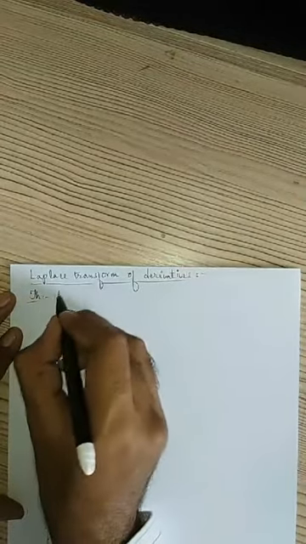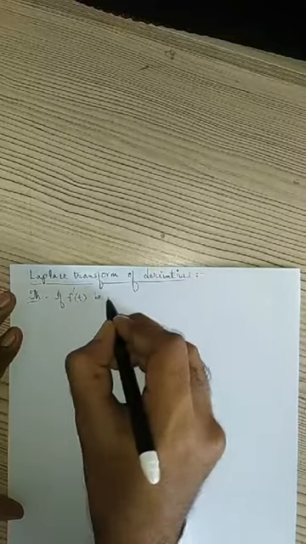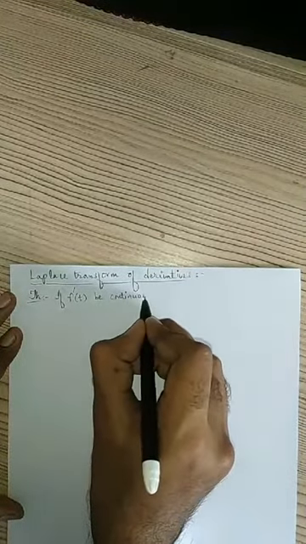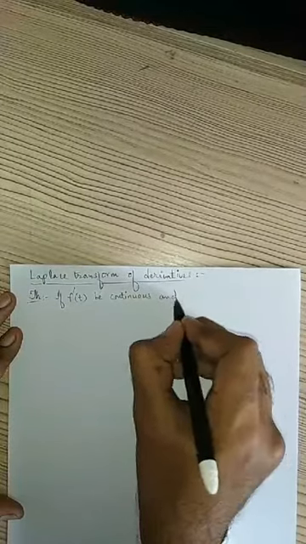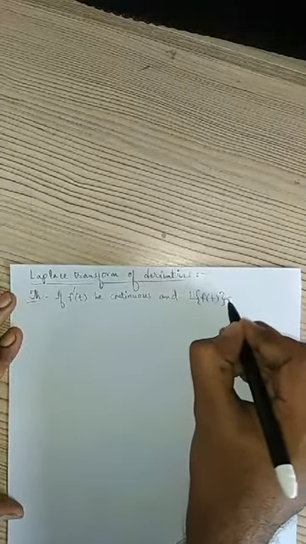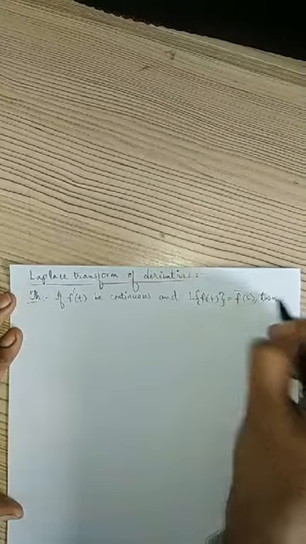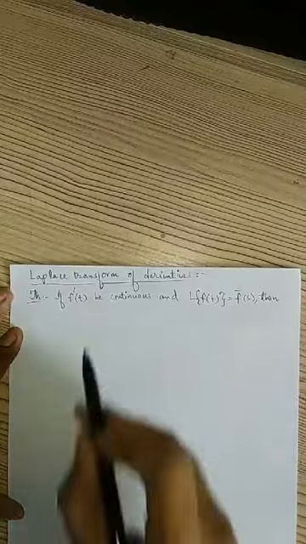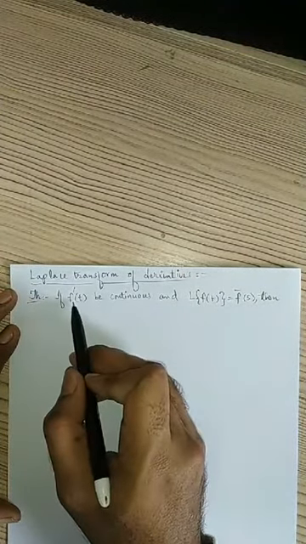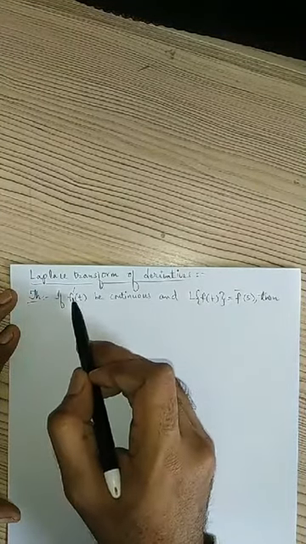The statement says that if f dash of t is continuous and the Laplace transform of f of t equals f bar of s, then, what we have to do, Laplace transform of derivatives means we will find the Laplace transform of the derivative f dash of t.